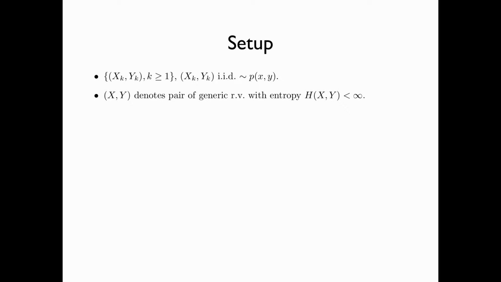Let the pair of random variables X and Y denote the pair of generic random variables with finite joint entropy. We also assume that the alphabet X and the alphabet Y are both finite.